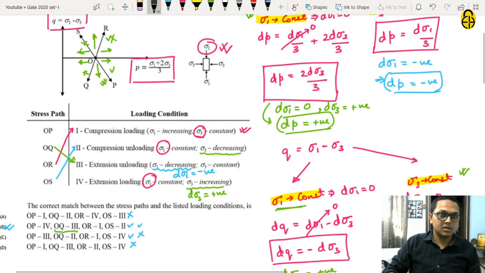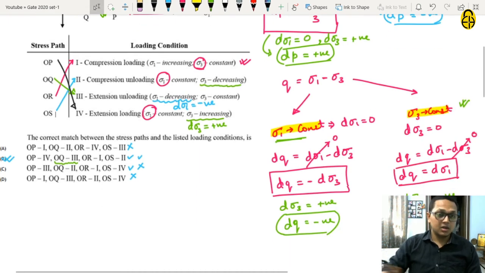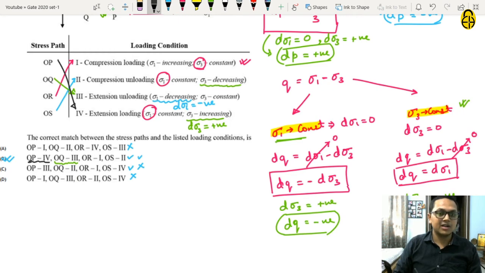Now let us see if option B corresponds to the given analysis or not. For the OP stress path, we have the fourth loading condition. Yes, it is showing the fourth loading condition. Hence, option B is the correct option.